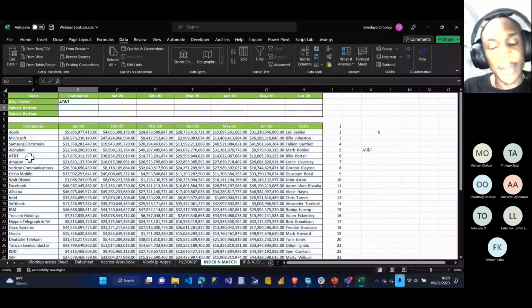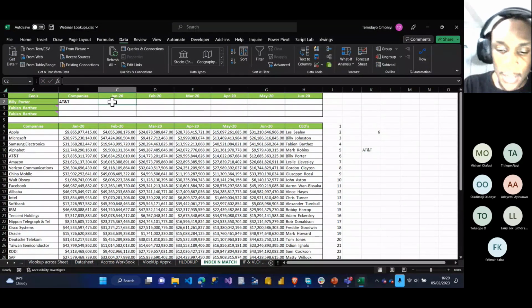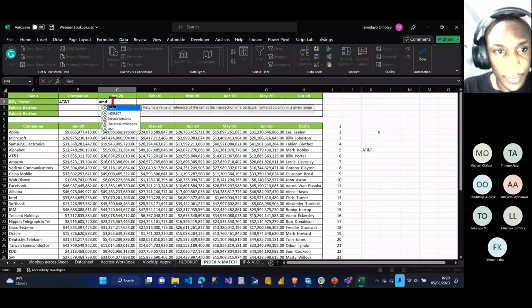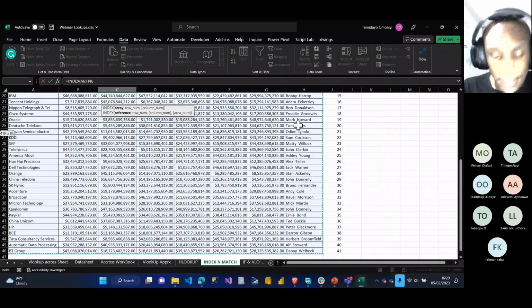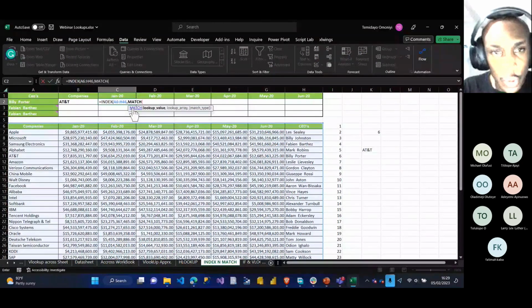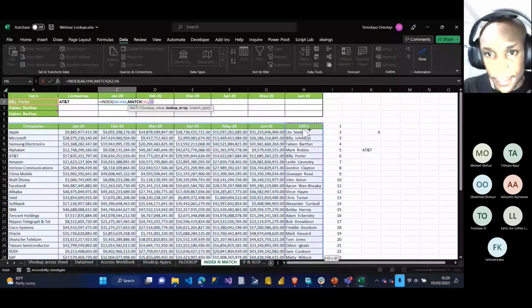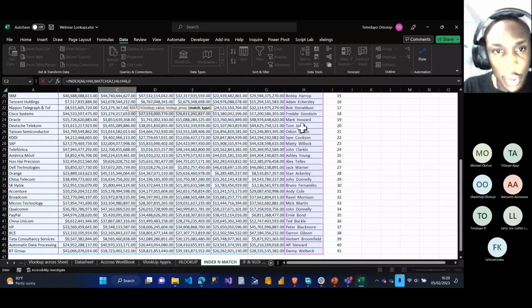Okay. But this time around, I want to show you how you can also use the match of match. They can use the two match together. Say equals to index, table array, this entire data table, comma. Row number is that same match. I'll use that same match again. Match, lookup value is Billy Potter, right? Comma, lookup array is the entire array here, comma, 0, right? Close my brackets. I'll put comma again. I want to get the column number, right?